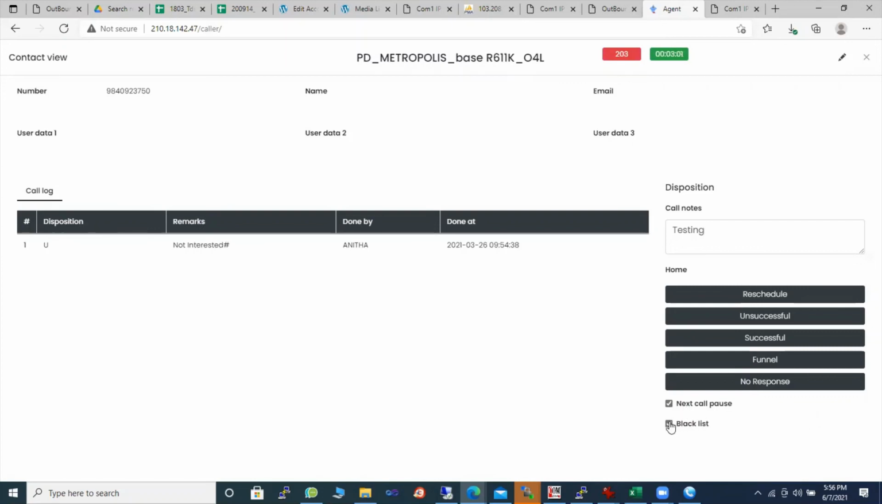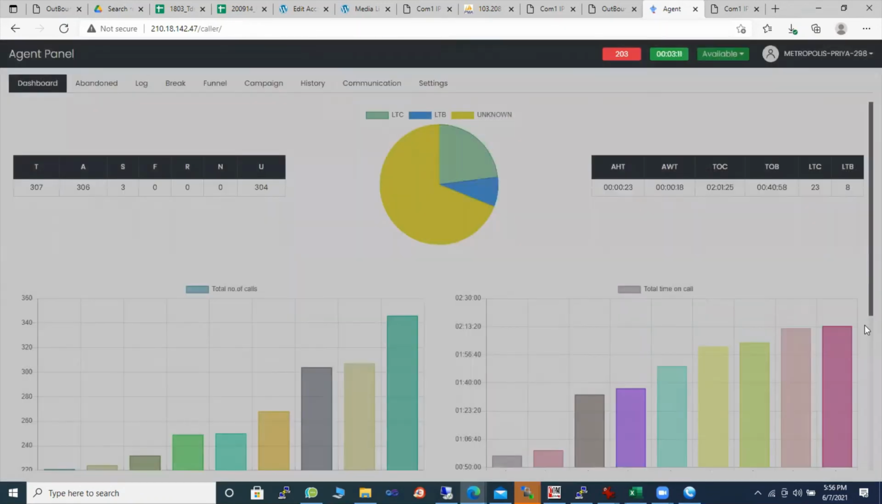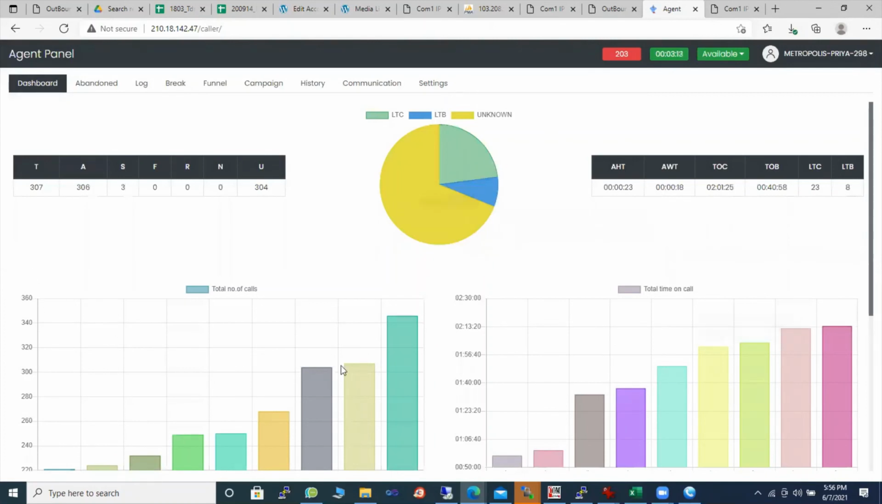Now I'll just put next call pause, and I'll say as usual unsuccessful. Okay. And this is the secondary disposition. So not interested. Okay. So that's it. The call gets disposed, and your default dashboard comes in.